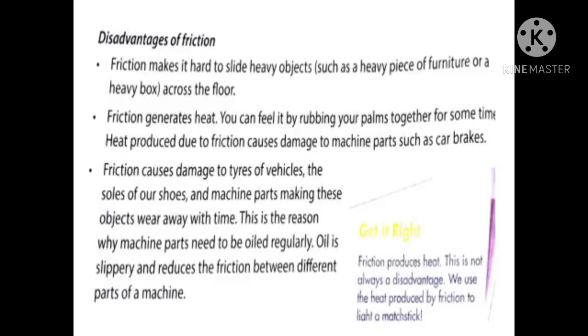When the friction is less, the machines are safe. When the friction is more, they get damaged easily. So these are the disadvantages of friction.